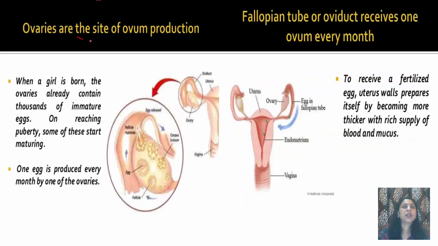Now ovaries are the site of ovum production. When a girl is born, the ovaries already contain thousands of immature eggs. On reaching puberty, some of these start maturing.